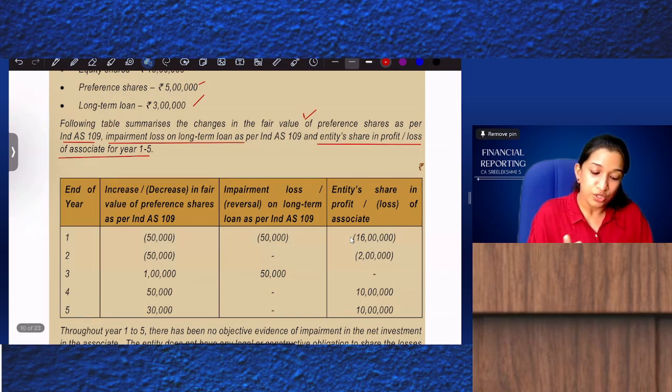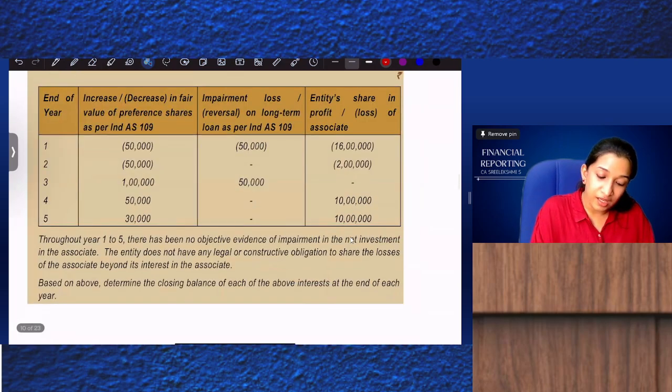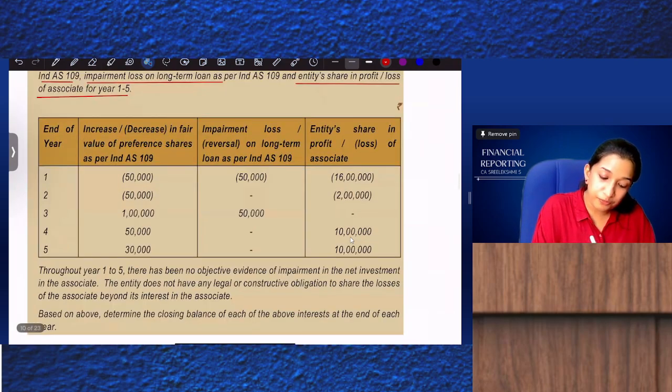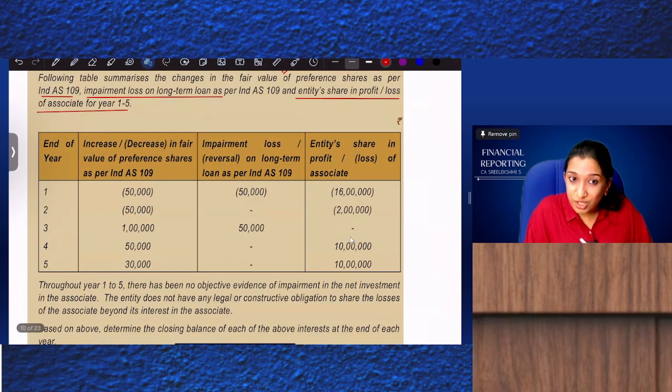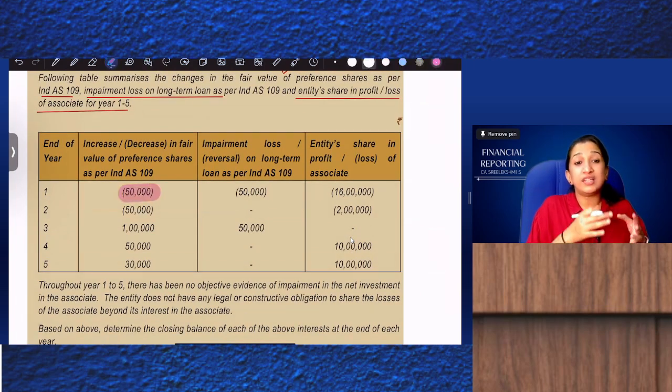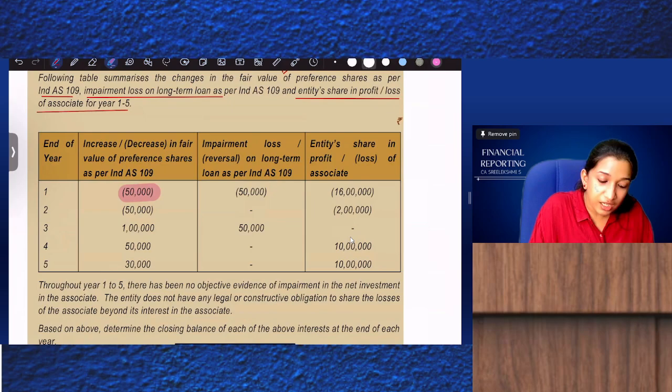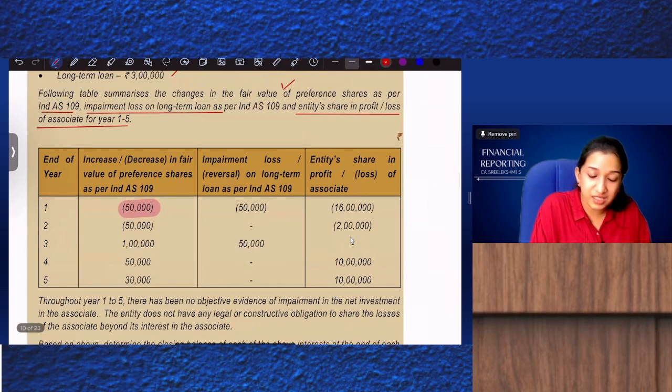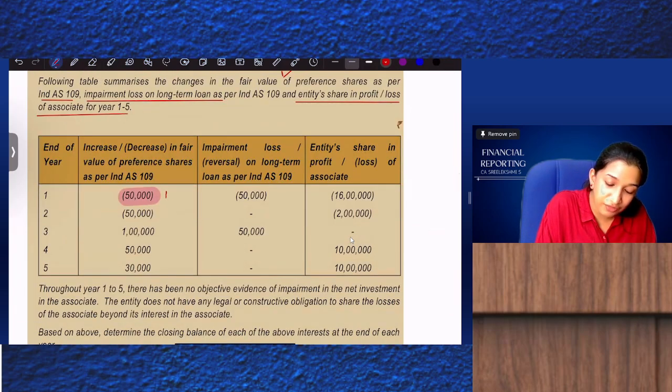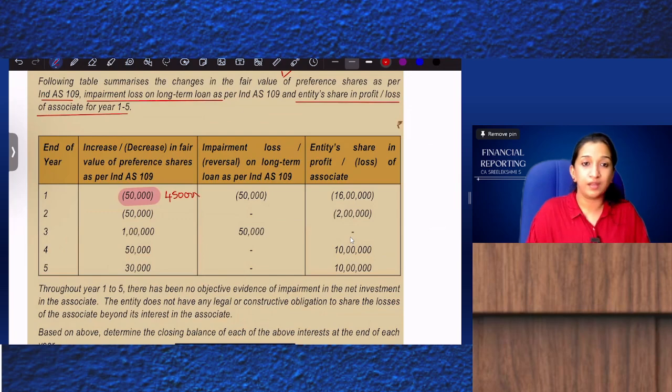So first year, the fair value of preference shares reduced. In the separate financials, it was preference shares 5 lakhs, but it is now 4 lakh 50,000. There is an impairment loss of 3 lakhs, so the carrying value will be 2 lakh 50,000.